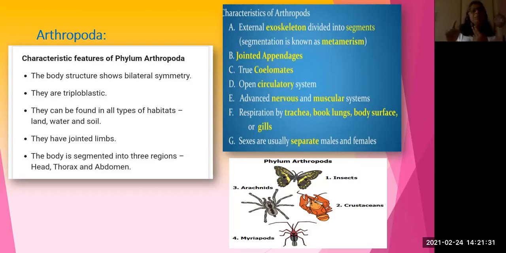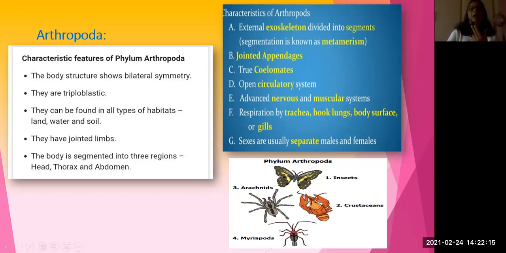I think you might have seen the blood of a cockroach. It's white in color. Why is it white in color? There is no hemoglobin in it. Why is hemoglobin not present? Because respiration takes place by means of a special system called the tracheal system. So because of the tracheal system present in arthropoda, there is no activity of hemoglobin. Hemoglobin's activity is what? To supply oxygen to body parts, isn't it? Here there is no need of supplying oxygen by means of hemoglobin because of having a tracheal system.